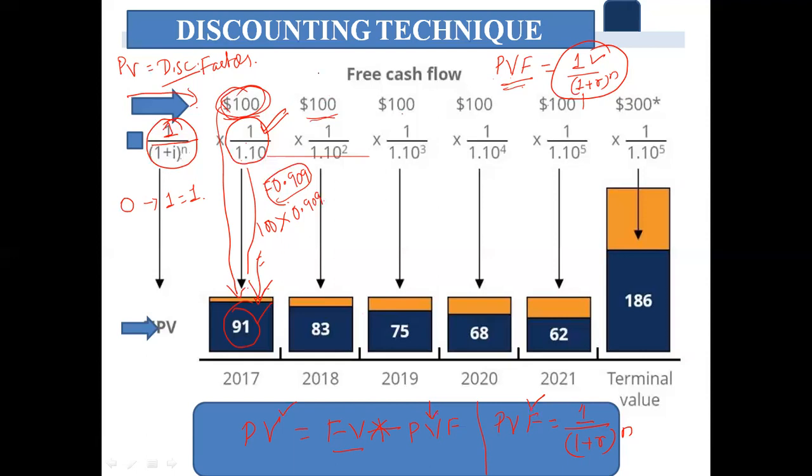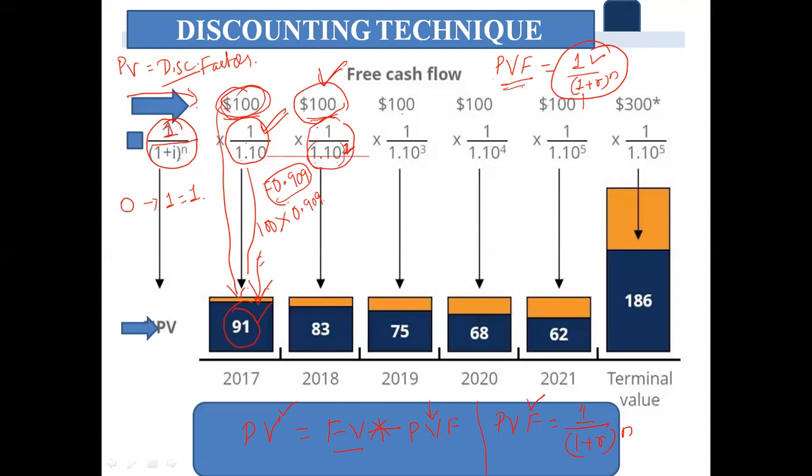Coming to the second year. So $100 is invested. We are calculating the $100 present value at the end of the second year. Present value factor is calculated using this, 1 divided by (1 plus i), where i is 10%. 10% is nothing but 0.10, so that is added to 1, giving 1.10 raised to how many years? 2 years.